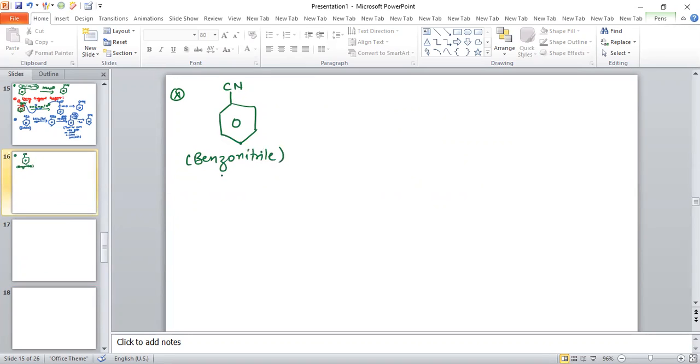The reaction of benzonitrile in presence of H2O and acidic medium is basically acidic hydrolysis.